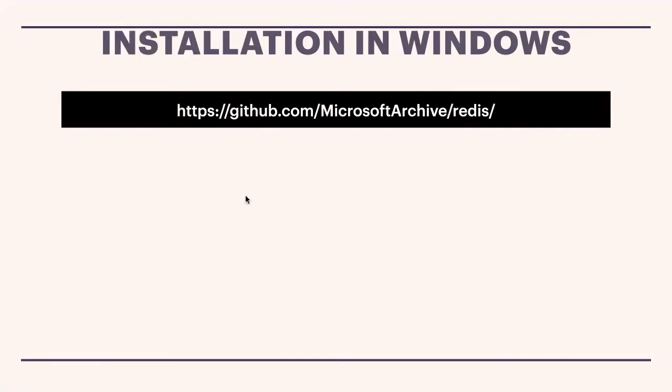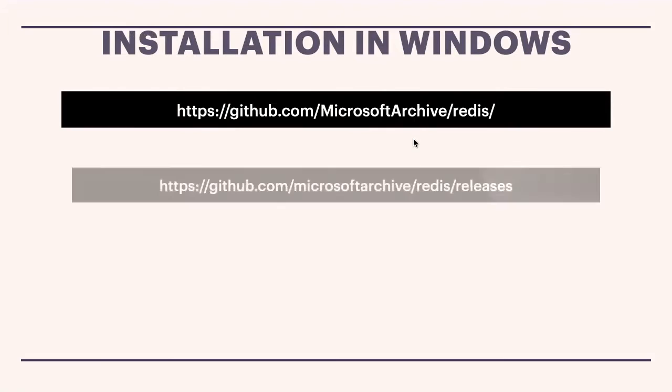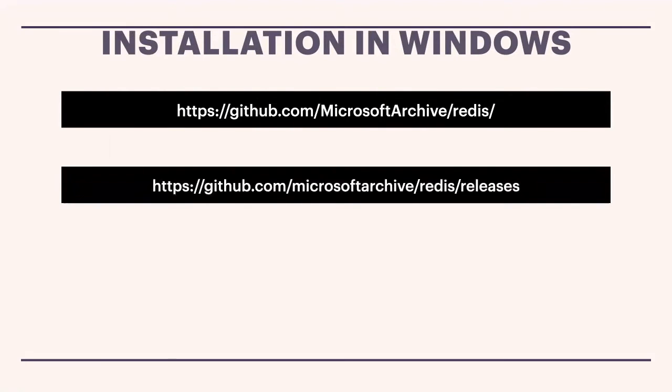The next one, installation in Windows. For example, if you're using the Windows operating system, how to install it. You have to go to this website. I will keep this link in the video description. I can just click that link. And also I will show you now where this website link is. And definitely I will show you.